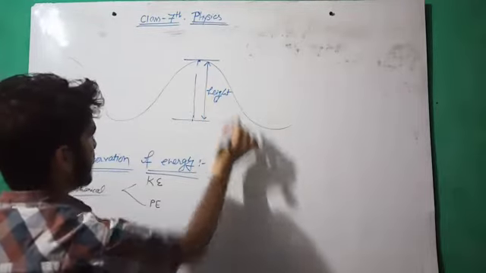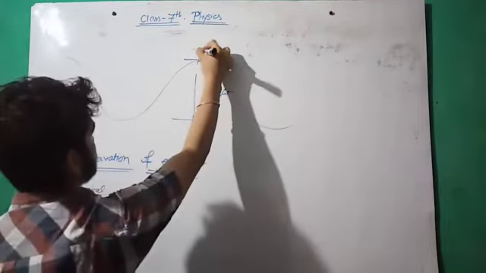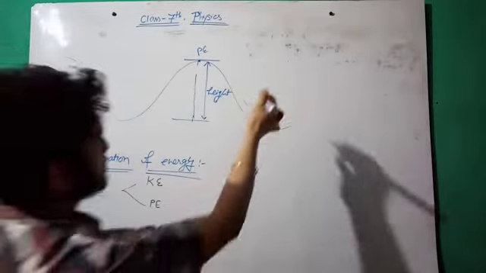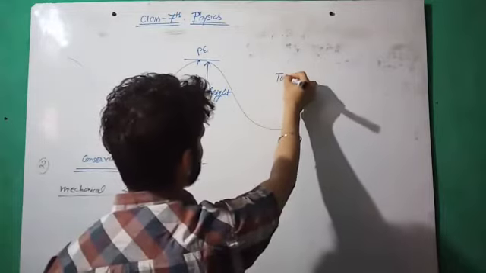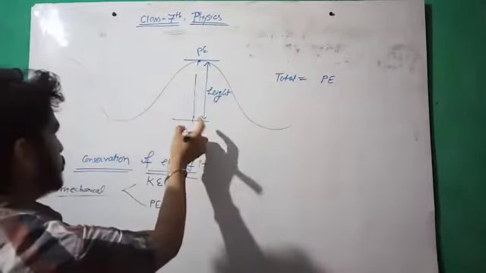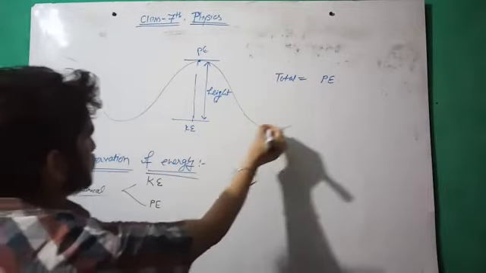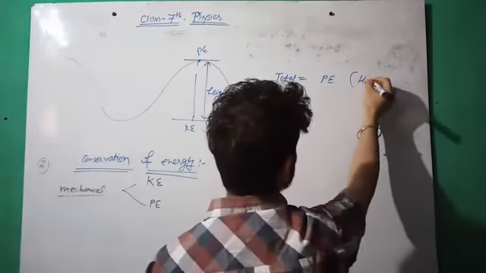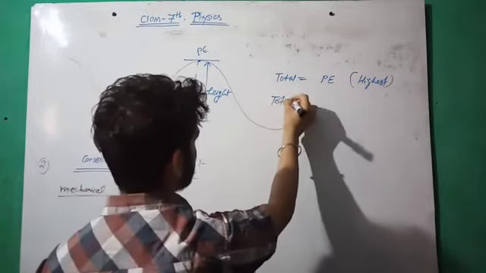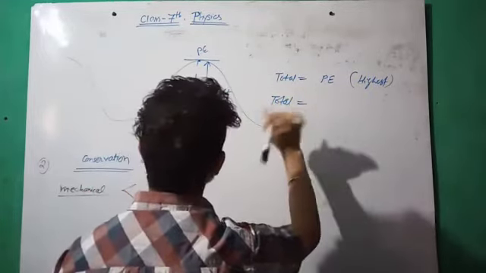If we have given height, then we have potential energy, and at the maximum point the total mechanical energy is always equal to the potential energy. Okay, and at the lowest point we have the total energy. This is the highest point. Okay, all these terms I had already discussed in the previous lectures.